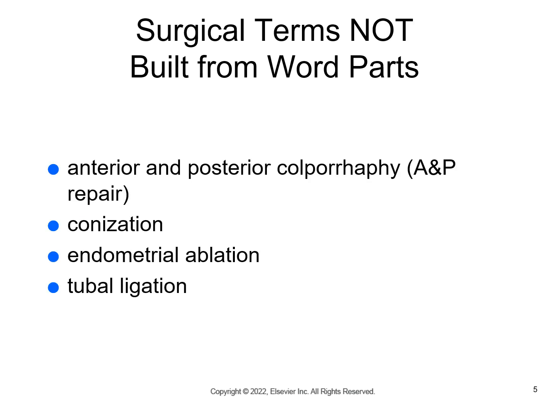Okay, those that are not built from word parts include anterior and posterior colporrhaphy, or A&P repair, very common reference here. A colporrhaphy is really a surgical repair of the vaginal wall because of a weakness from the protrusion of the bladder, which would be a cystocele, or a protrusion of the rectum, which would be a rectocele. And so what they're doing is basically repairing this weakness and suspending these structures.